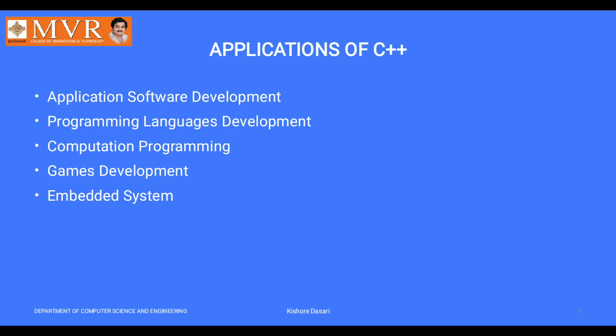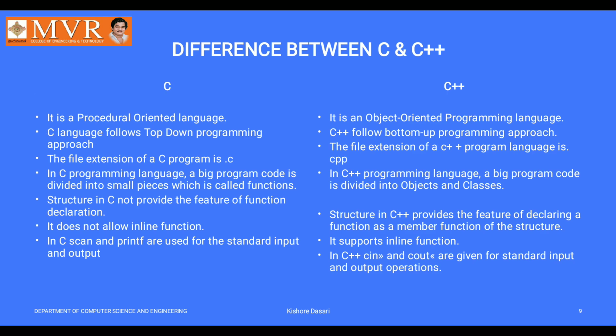The machine code can be developed in the C++ programming language.